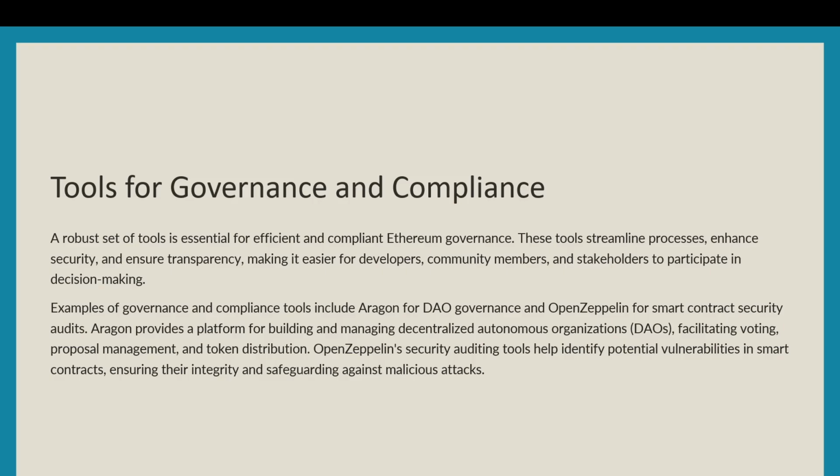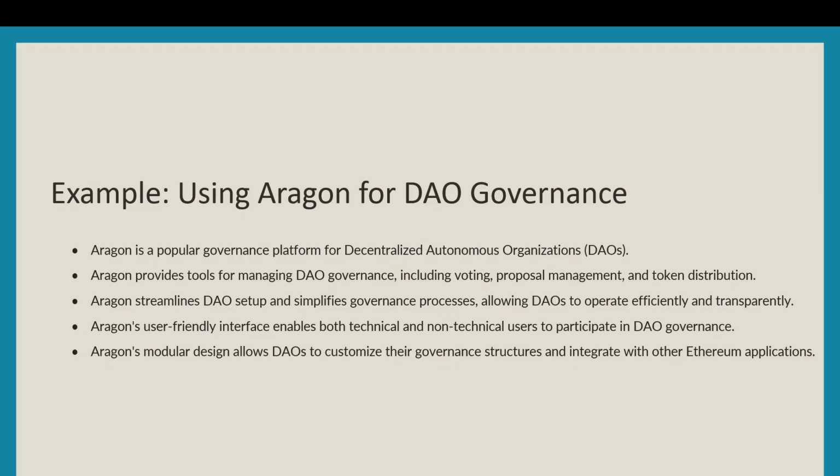These tools streamline processes, enhance security, and ensure transparency, making it easier for developers, community members, and stakeholders to participate in decision making. Examples of governance and compliance tools include Aragon for DAO governance and OpenZeppelin for smart contract security audits. Aragon provides a platform for building and managing autonomous organizations (DAOs), facilitating voting, proposal management, and token distribution. OpenZeppelin security auditing tools help identify potential vulnerabilities in smart contracts, ensuring their integrity and safeguarding them against malicious attacks.